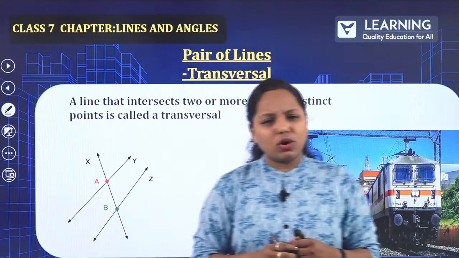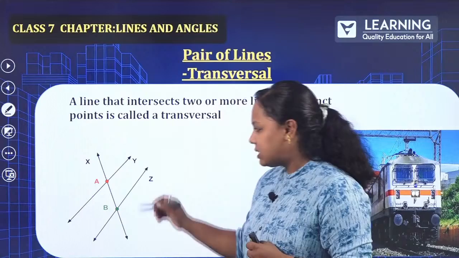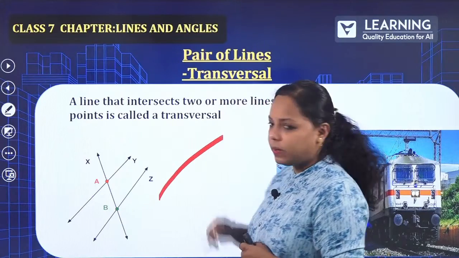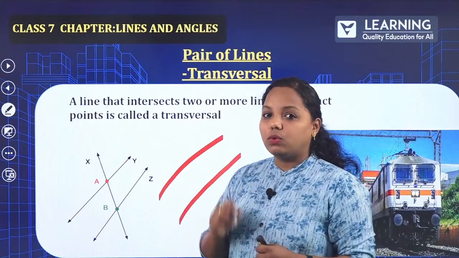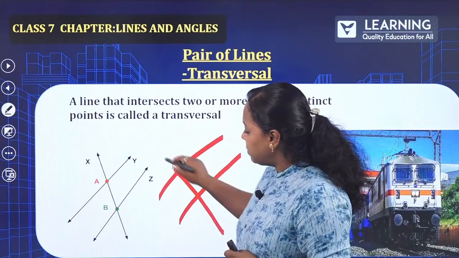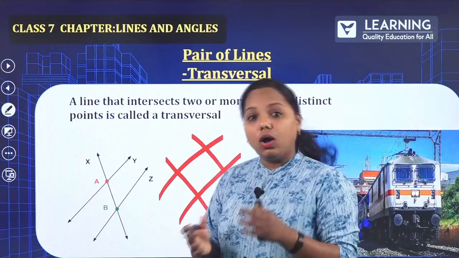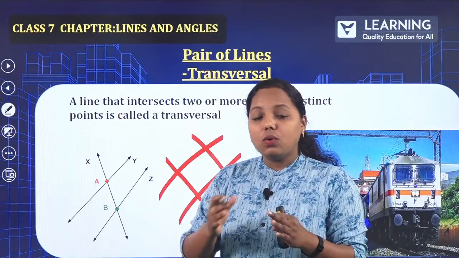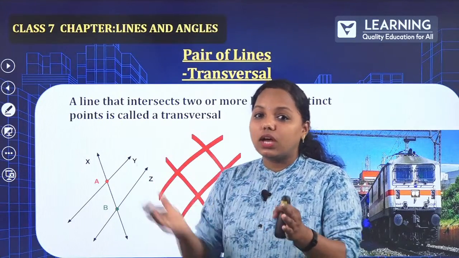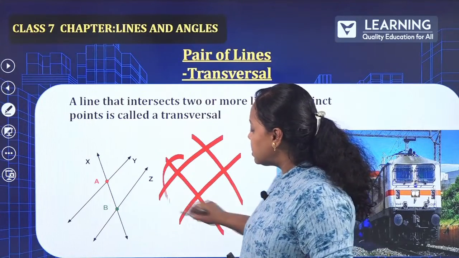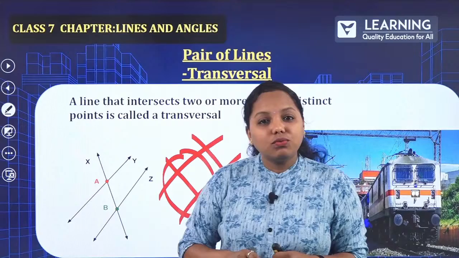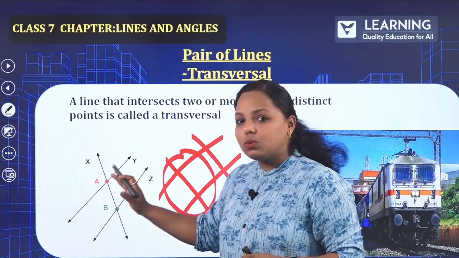Ma'am, I am not able to understand. Okay, let me give an example. Suppose there is a track, and there is one more track running. Now two trains are going from here to here and here to here. Already there is a track. So now there are two lines, one upon the other. So this is also one pair of transversal. That is what the figure shows.